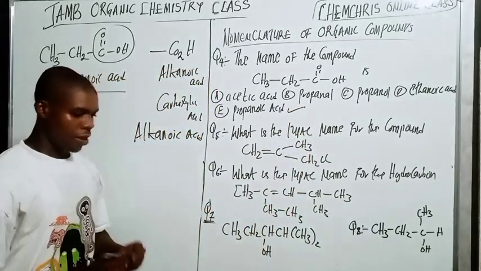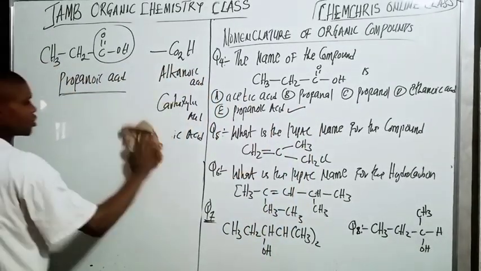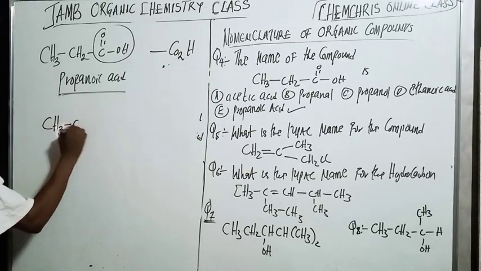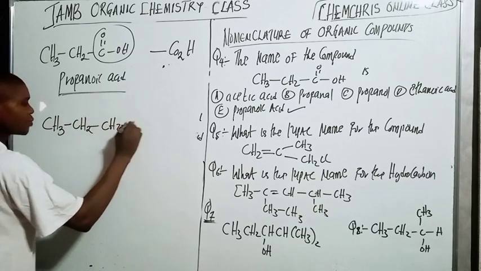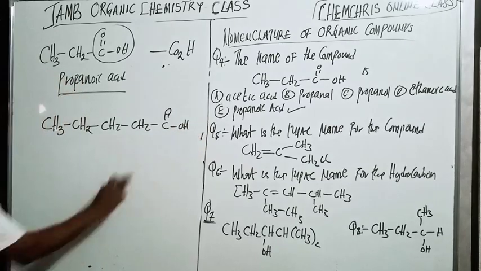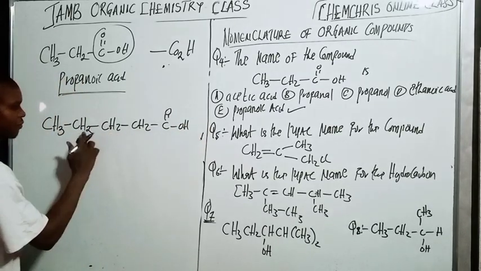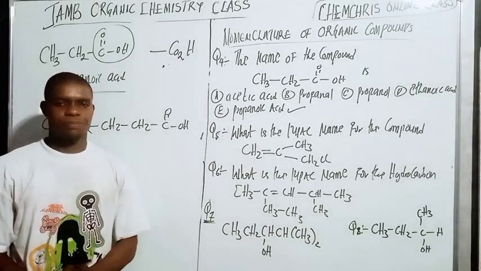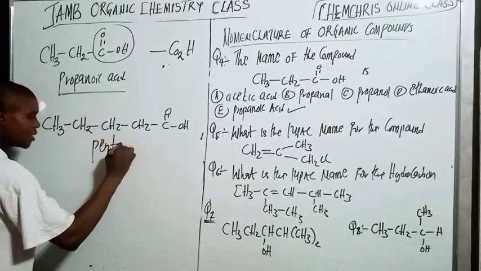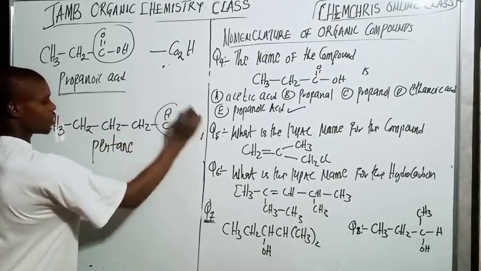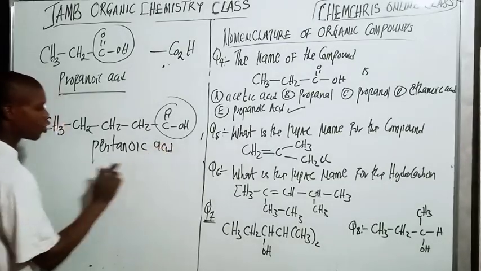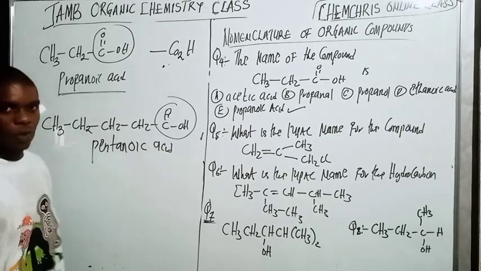Now let me give you another one to name. I really want you to master this. If I ask you like this, CH3, CH2, CH2, CH2, C. How many carbon atoms are you seeing here? 1, 2, 3, 4, 5. Five. Now, the fifth member of the alkane is called pentane. Because here we have this functional group, you remove the E and you add OIC acid. It's called pentanoic acid.